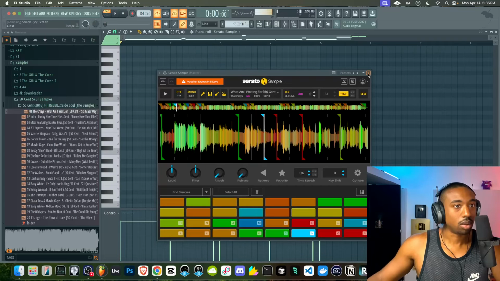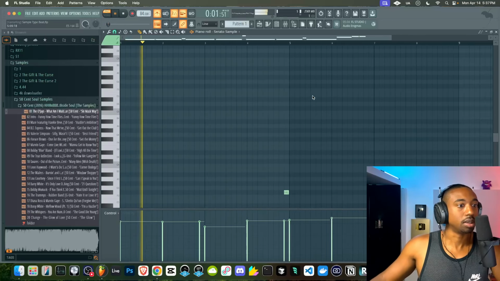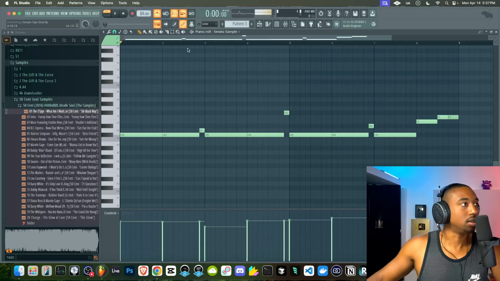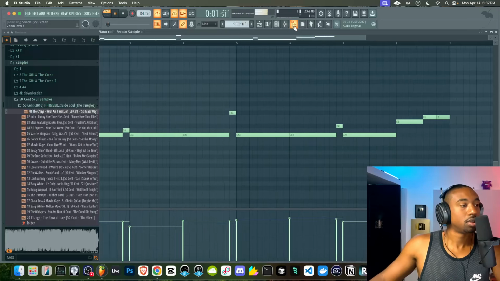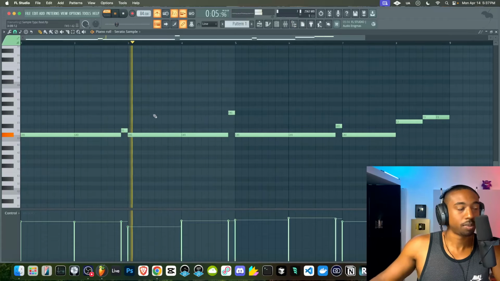Let's quantize this, hit Alt Q. Serato Sample is a godsend for all things sampling. Now for this, we might hit Control L to elongate those samples, that way it loops into the next part.